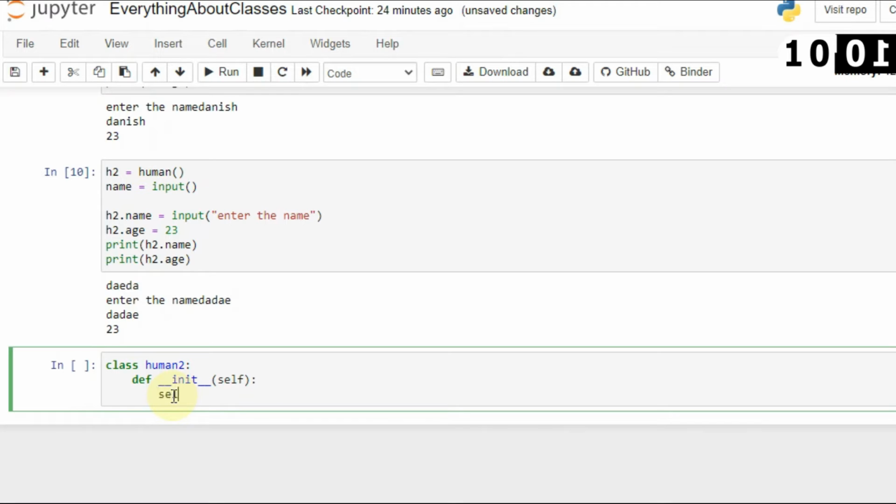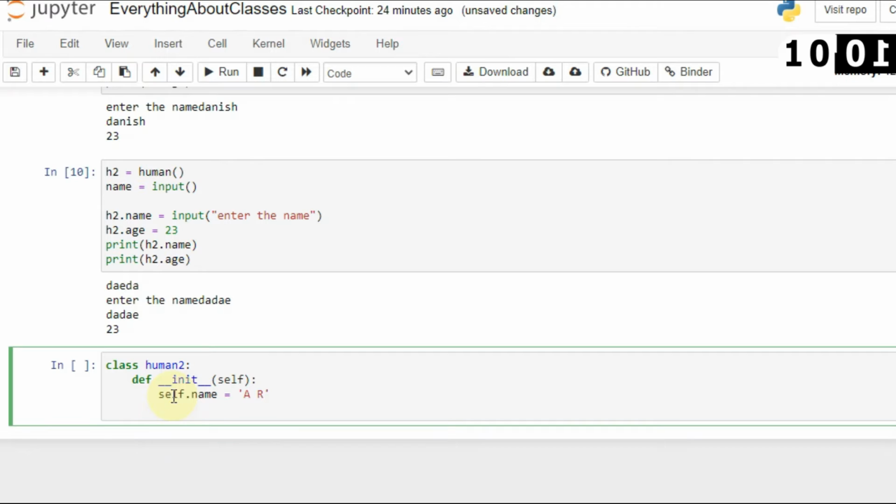you always have to associate that with the self keyword. So now I will say self dot name is equal to AR. Now I am creating attributes. You can say that I am creating self dot name inside the human2 class. So now I will say self dot age is equal to 21.